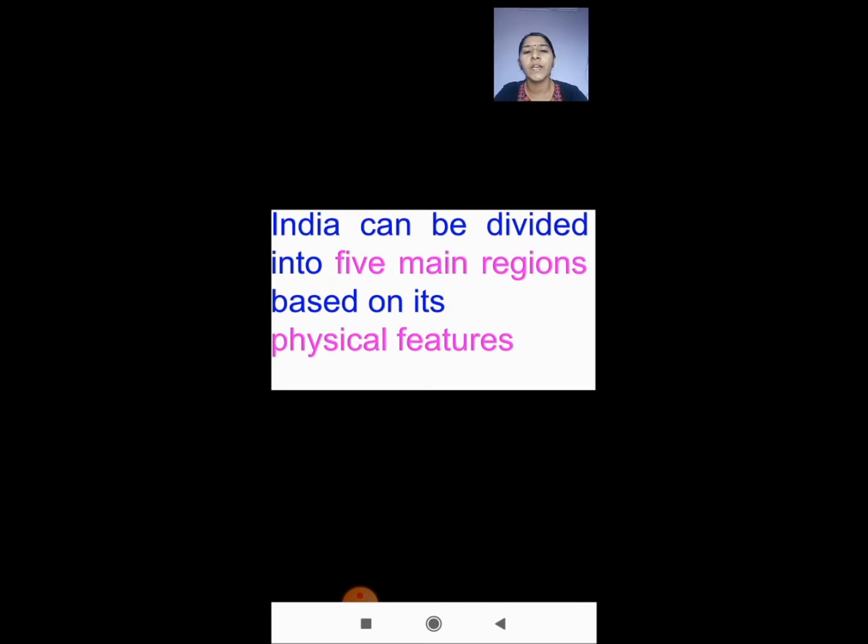Now next, India can be divided into 5 main regions based on its physical features. We saw about the physical features, no? India can be divided based on that into 5 main regions. You can divide India into 5 main regions.